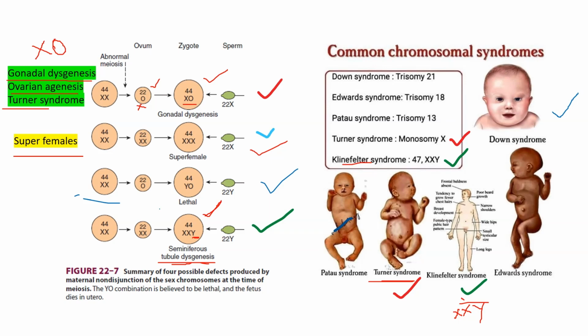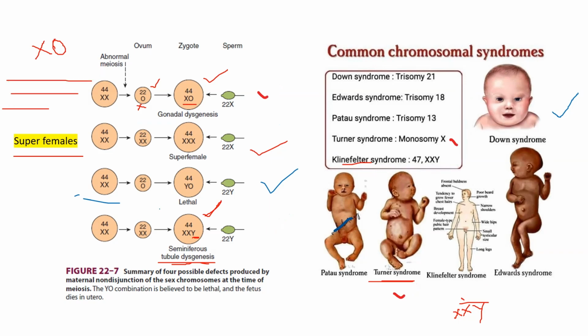An individual with this syndrome shows short stature, that is, the individual's height is significantly below the average height. There are also some other congenital abnormalities, birth defects, and no sexual maturation at puberty. This condition is referred to as gonadal dysgenesis, ovarian agenesis, or Turner syndrome.